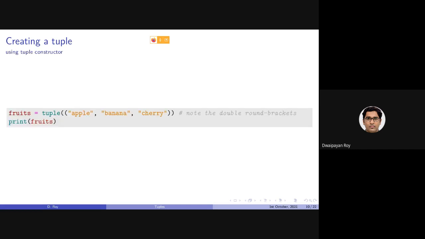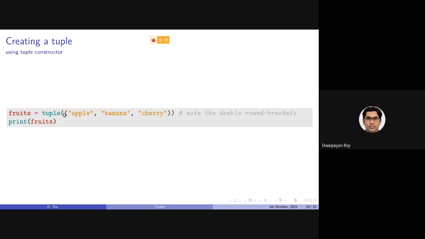Now another way of creating a tuple is using a function called the constructor, or the tuple function. This tuple is a built-in function in Python, using which we can initialize a tuple.